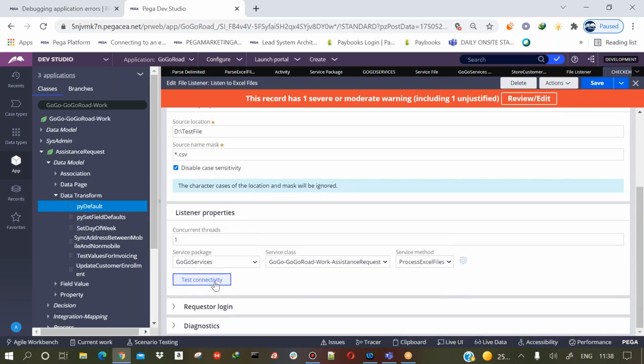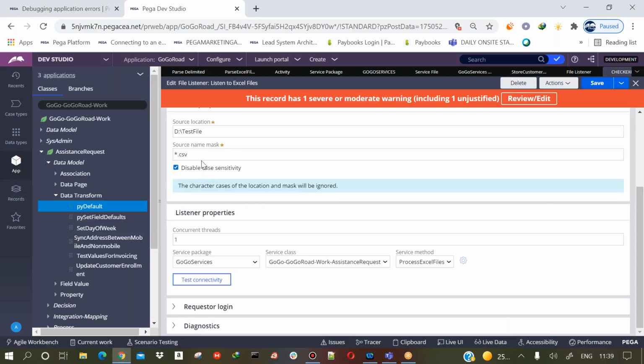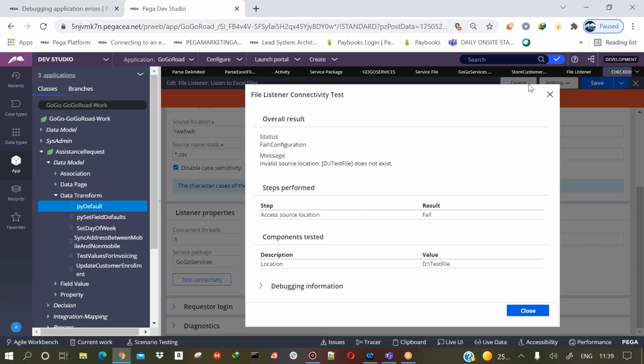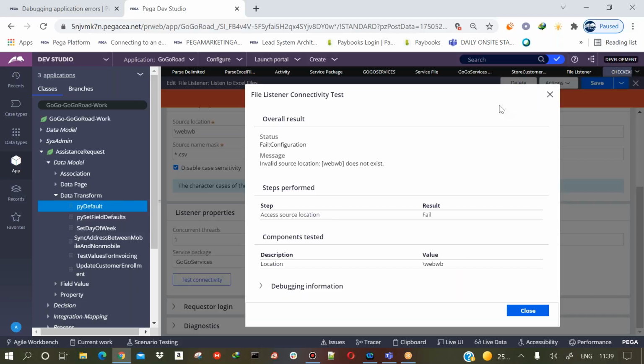So you can just click on test connectivity. You see, that's the reason it is saying invalid source location. For example, I believe I can give webwb. Let's see. Just save it. www is not there.